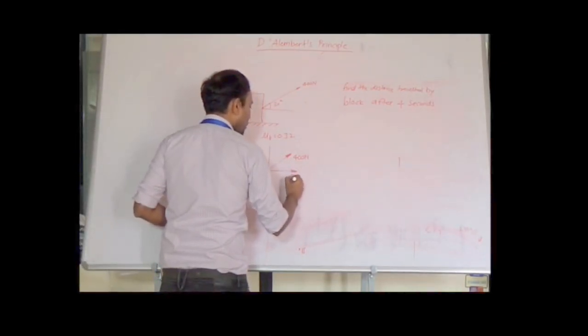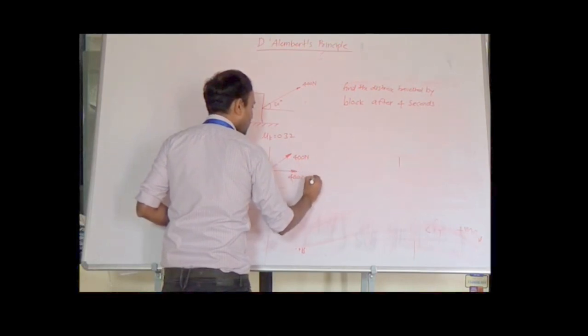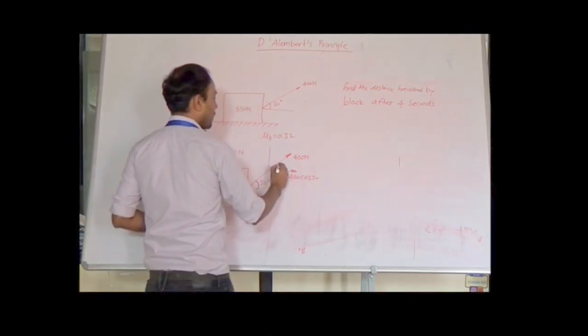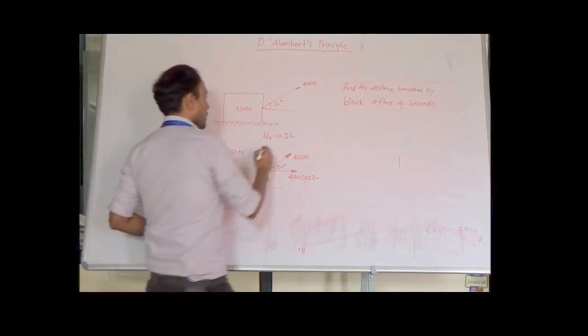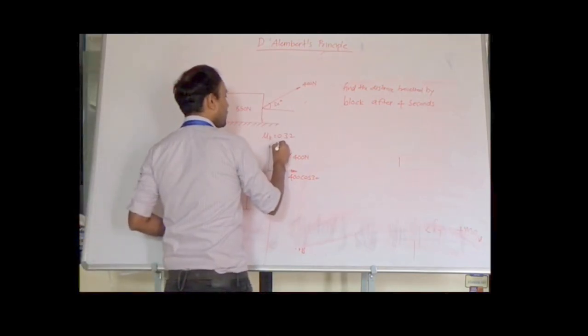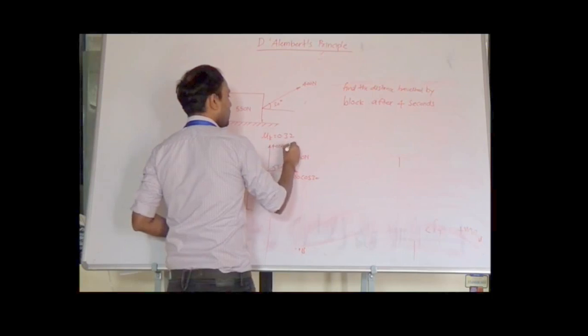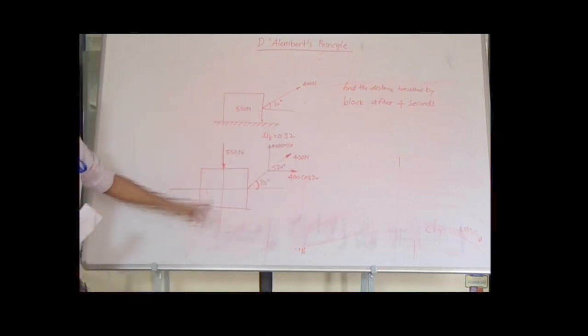So there are two components we are getting for this force. This is 400 cos 30 degree, because this angle is 30, so this angle automatically becomes 30, which are corresponding angles, and this vertical component will become 400 sin 30. So these are the two components of the force.